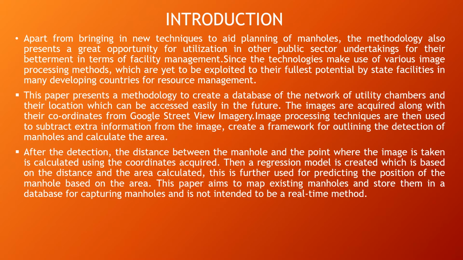After the detection, the distance between the manhole and the point where the image is taken is calculated using the coordinates acquired. Finally, a regression model is created which is based on the distance and the area calculated. This is further used for predicting the position of the manhole based on the area.